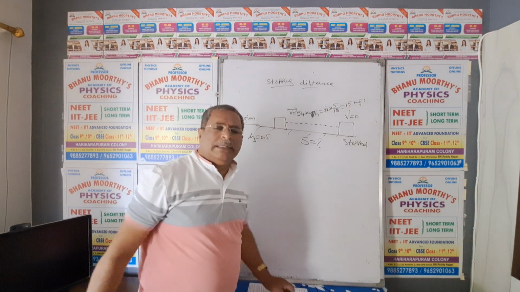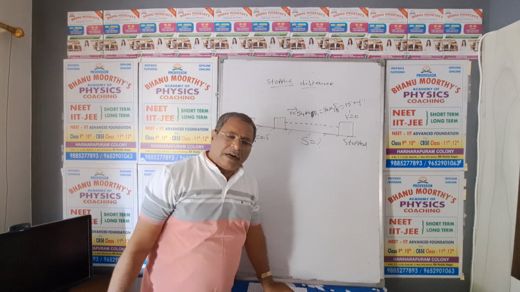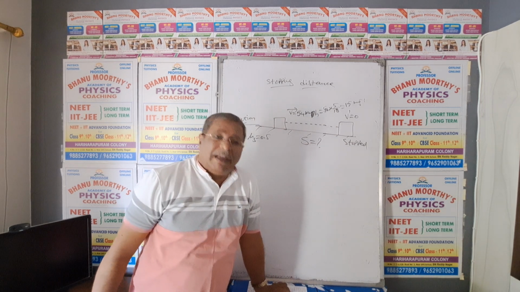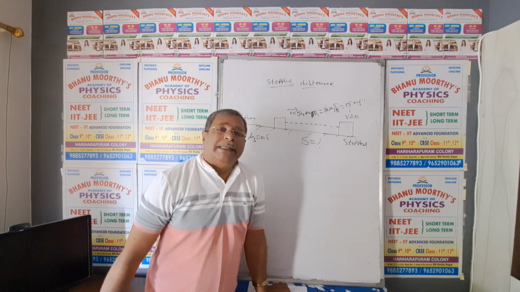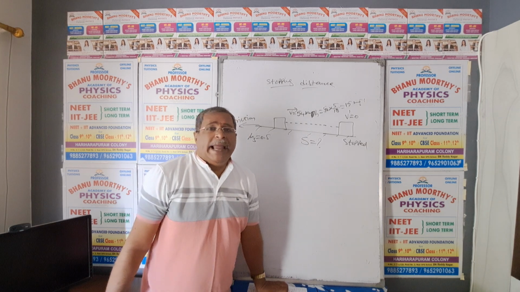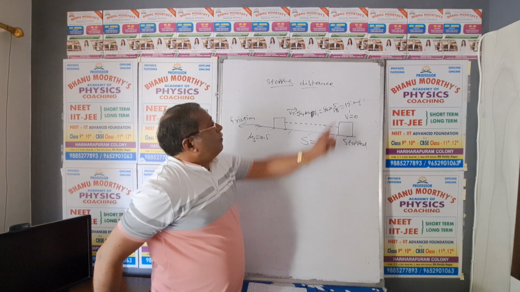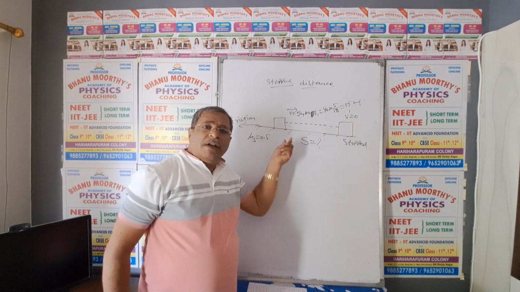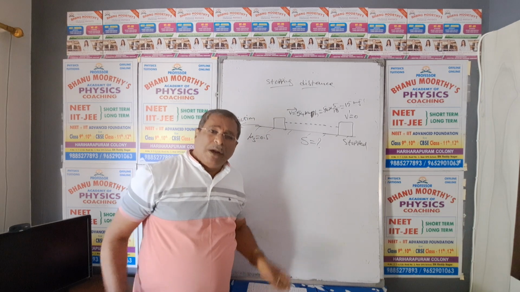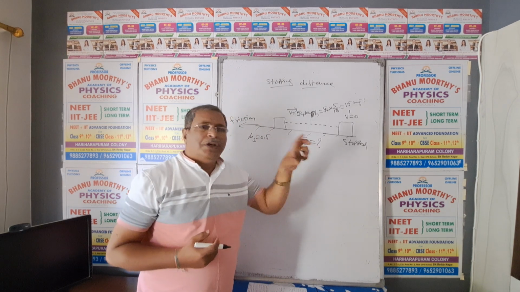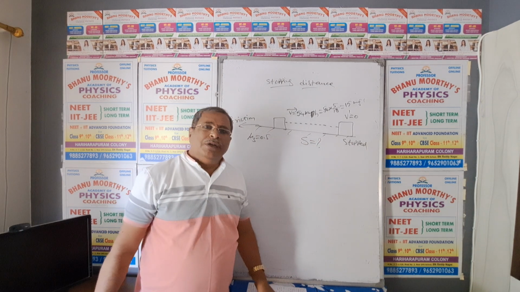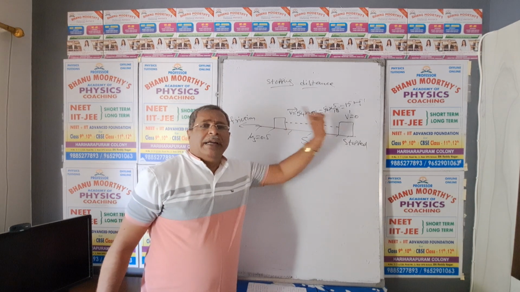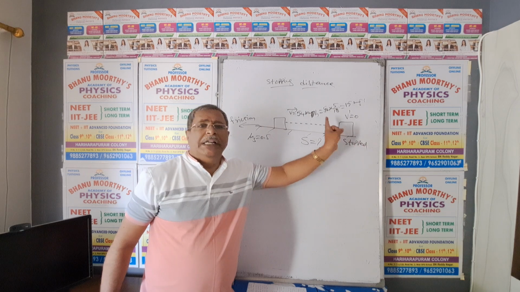My dear students, generally a car is moving now on the rough horizontal surface with a speed 54 kmph, kilometers per hour. So it is converted into meters per second by multiplying with 5 by 18. Then 15 meters per second. Between the tires and the road, some friction is provided. Because of that friction, the motion of the car will be opposed, so finally it gets retarded and its final velocity becomes 0 when it is stopped.